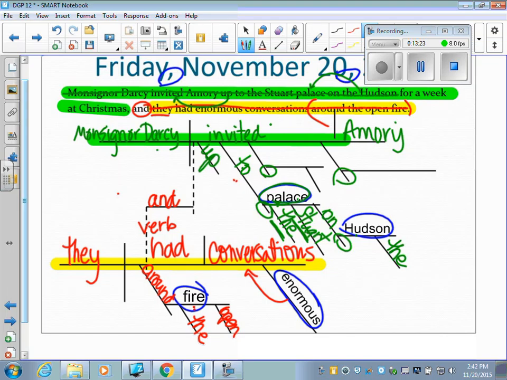I'm going to skip down to this one because, look, this one only has two words right here. Look, we have a prepositional phrase with only two words. At Christmas. And then finally, you're left with for a week. Well, here's your object. What kind of week? A week, and your preposition goes here with for. This is probably one of the longest sentences you'll do. Now you've finished it, and I hope that this helps you understand it a little better.